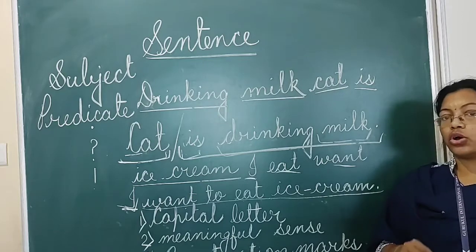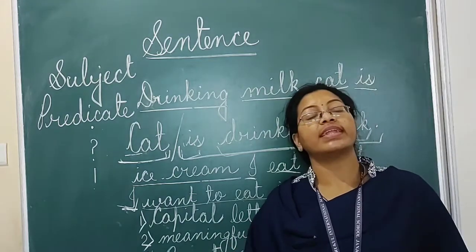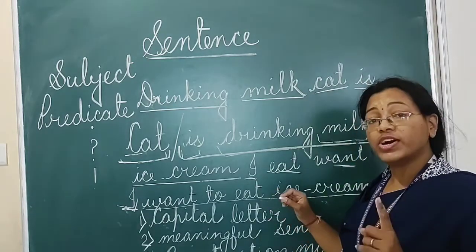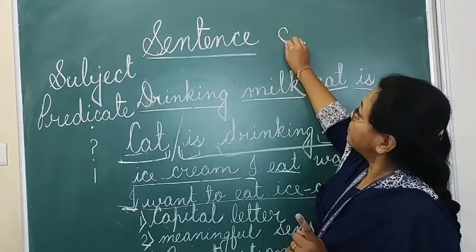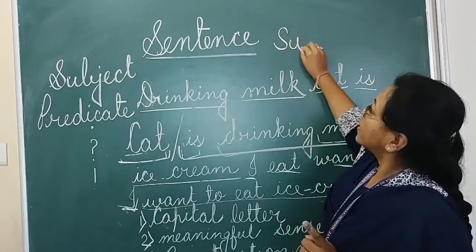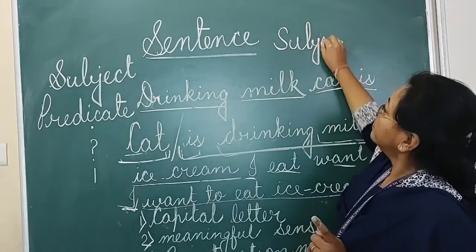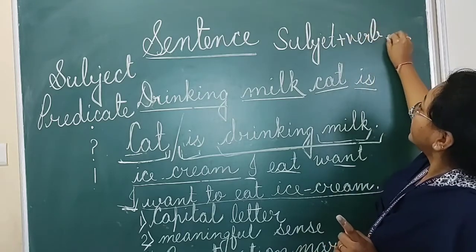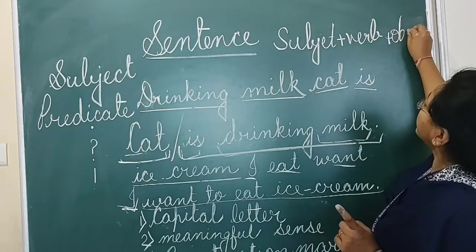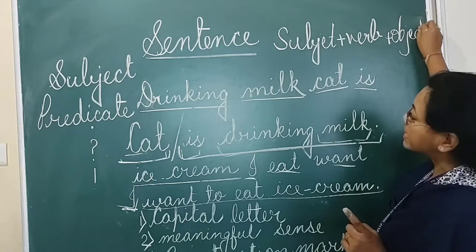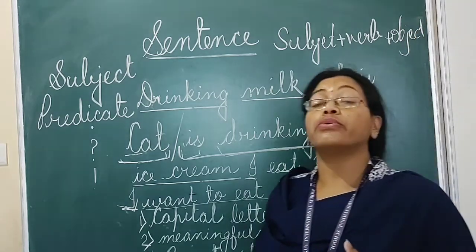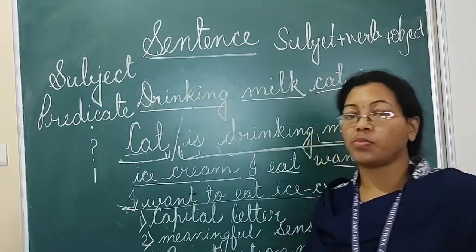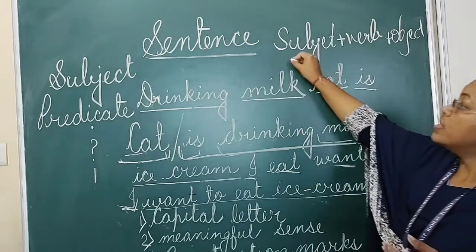If rearrange the sentences is given in your book, always keep in mind that first your subject will come, then the verb, then the object. Whenever you are framing sentences or doing rearrange the sentences, you have to follow this formula.